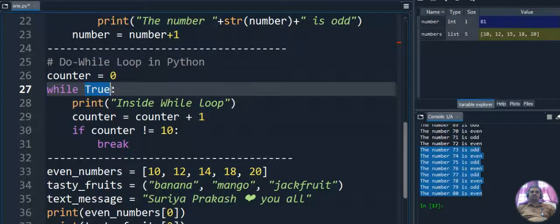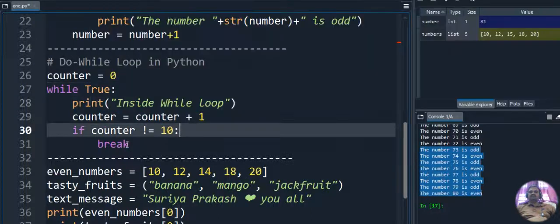Inside that we give while True. True is a boolean value. When it is while True, the while loop will execute without checking any condition. While True means it will surely execute until the condition becomes false. If the while condition is false, it will not execute. If you want to create an infinite loop in Python, you can give while True. So while True means the loop is an infinite loop. Inside the while loop we display, and after that we increment the counter and check the condition: if counter is equal to 10, we break.